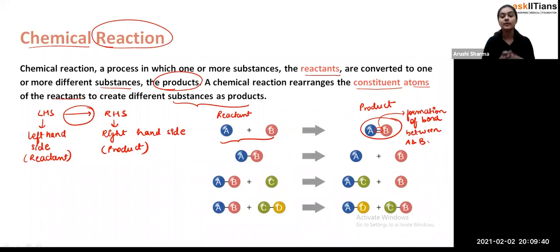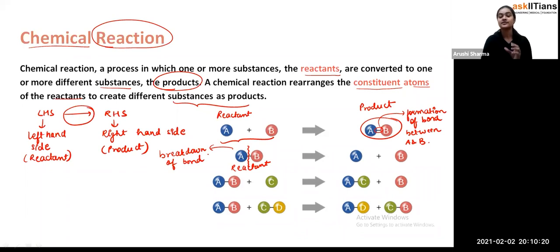Fine. Now if we talk about the second type of reaction, in this second type, what you are observing is that the bond between A and B is going to break down. You can see here that A and B are both separated after the reaction. So this is the reactant part, and this is the product part, obviously. When A and B are together, but after the reaction these two are separated from each other. So what we have observed here is the breakdown of the bond. Fine, students.